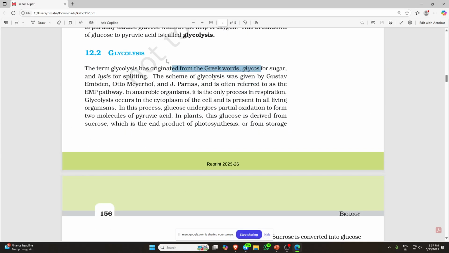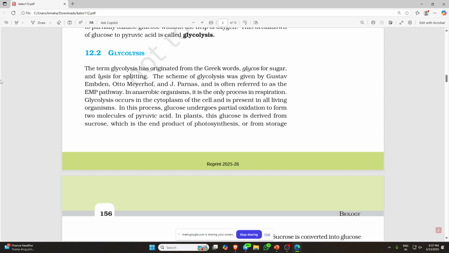So the term glycolysis originates from the Greek words glycos and lysis. Glycos means sugar, and lysis means splitting. What is splitting here? This is carbon-carbon splitting.